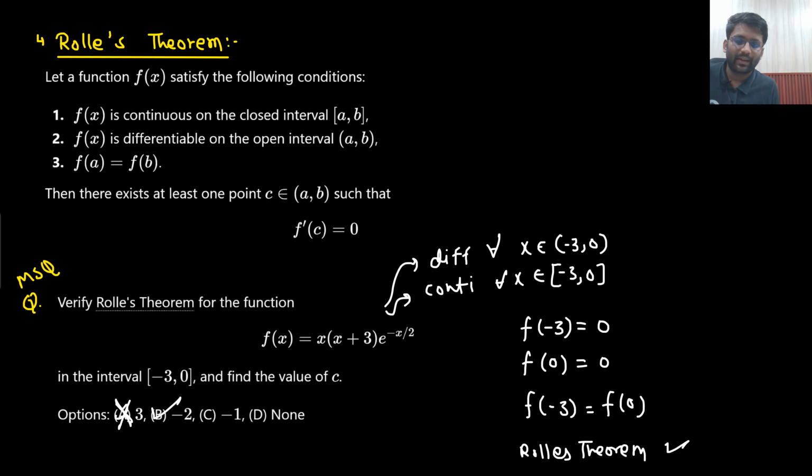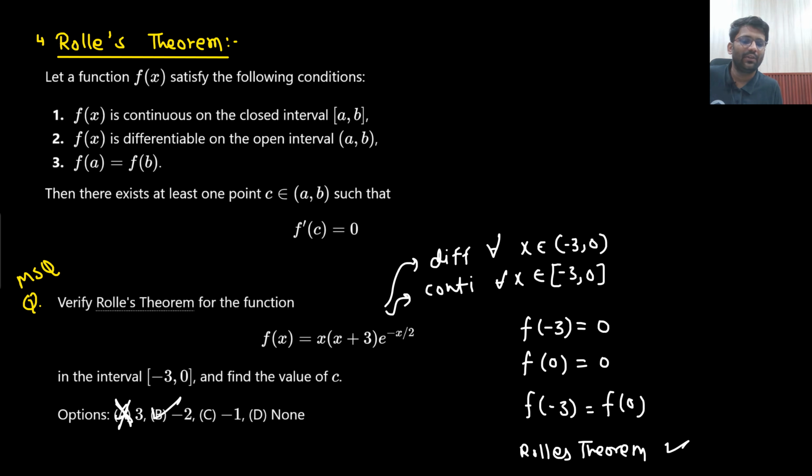The function is given as x into x plus 3, multiplied by e to the power minus x by 2. Whenever an exponential is given, you should always check the value at infinity and minus infinity first. So f of infinity will be infinity into infinity, multiplied with e to the power minus infinity by 2.